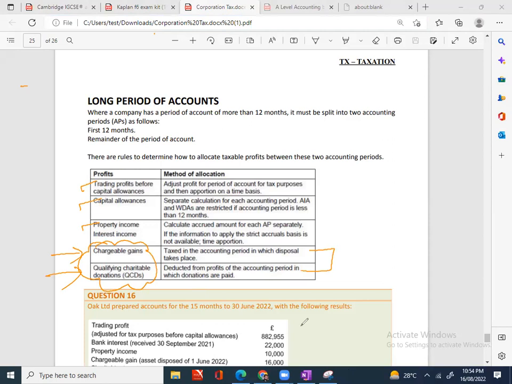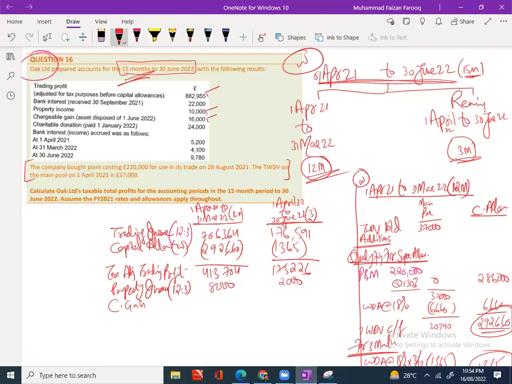How? Just look at the screen for one second. Look at this one. The chargeable gain I am talking about only. I left the interest, okay? The chargeable gain, definitely in the exam you will have a date with it. You can see the date with the chargeable gain, or no? The 16,000.